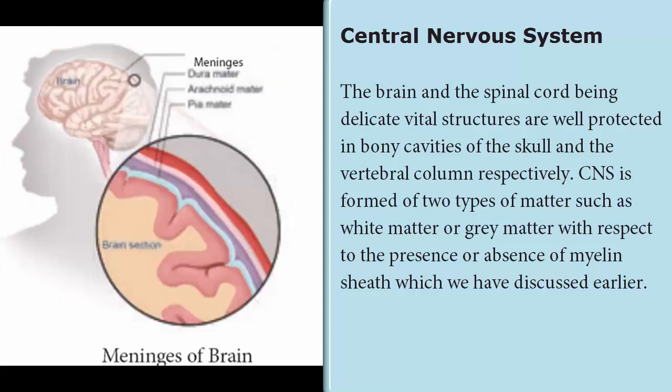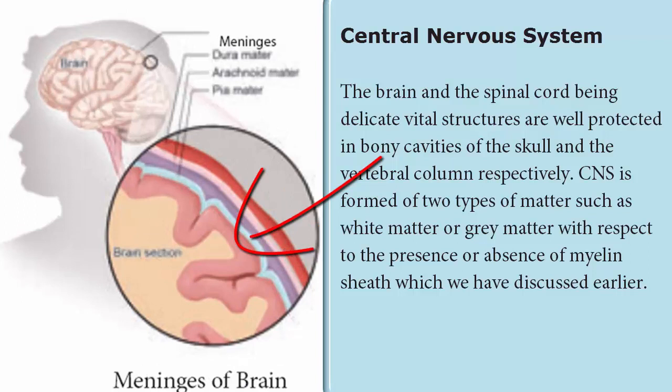Coming to the brain, it is covered by meninges or membranes. These meninges protect the brain from mechanical injuries. The outermost thick fibrous membrane is the dura mater. It is very tough in nature. The middle thin web-like membrane is called the arachnoid mater. The innermost soft membrane is called the pia mater. It is richly supplied with blood.